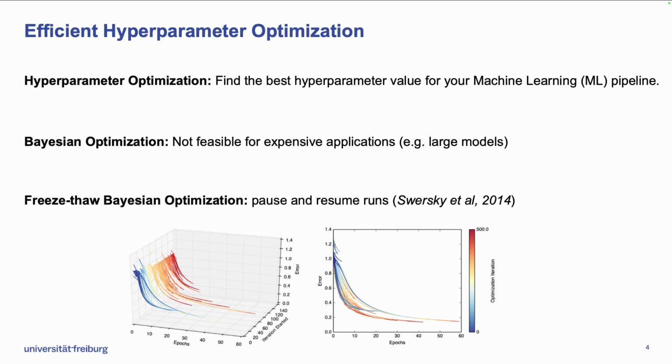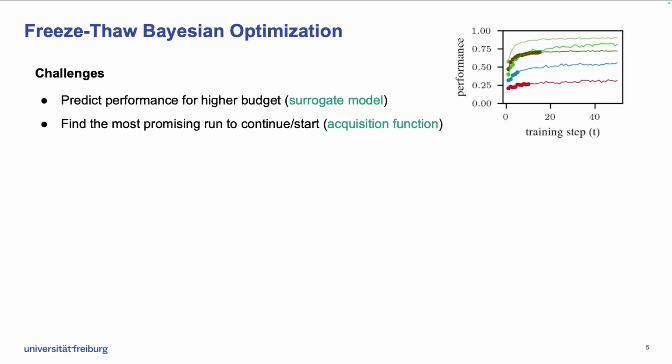We focus on an extension of Bayesian optimization called Freeze-Thaw Bayesian optimization, and it aims to allocate resources incrementally to the most promising hyperparameter, which not only saves time and computational resources, but also ensures a better exploration of the hyperparameter space. This Freeze-Thaw Bayesian optimization approach has two main components: a good surrogate model that allows accurately predicting performance, and an acquisition function that, based on this prediction, decides which run to continue or start.